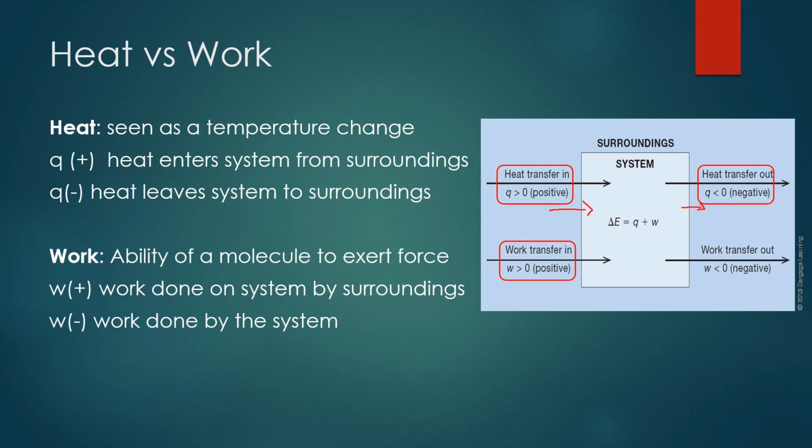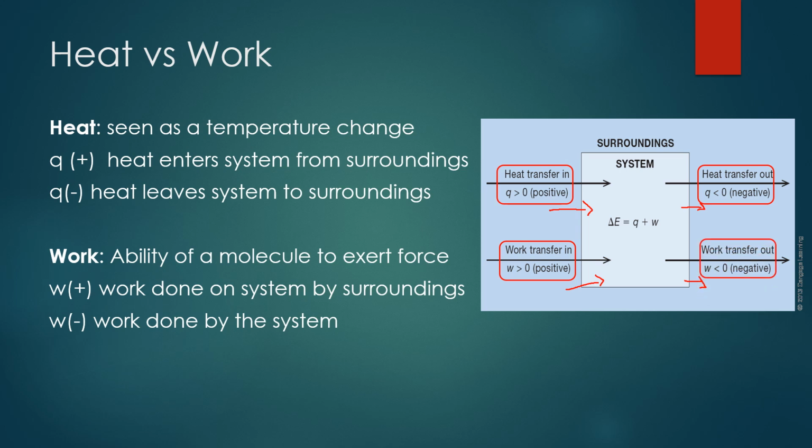So that means the surroundings is doing work onto the system, being this white rectangle in the middle. Now, if work is negative, like it was in the example on the previous slide, that means work is being transferred out. So the system is doing work on the surroundings. Work is being done by the system onto the surroundings, going out.